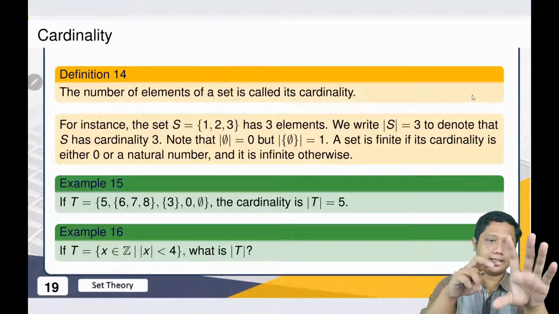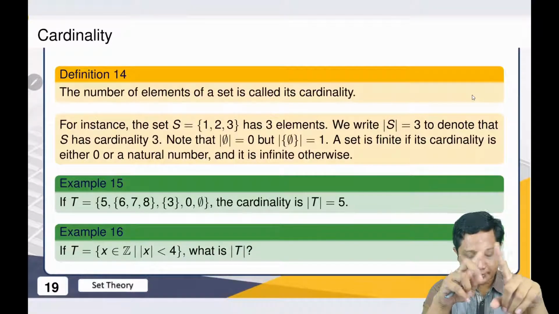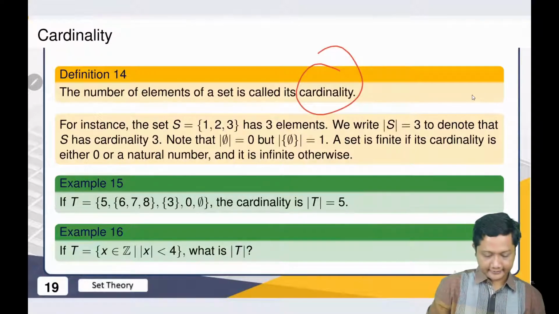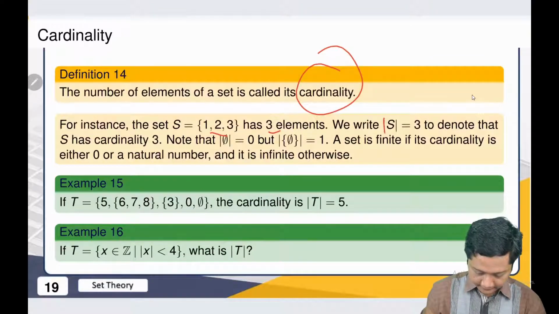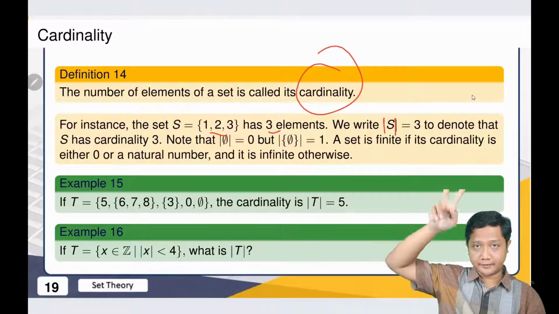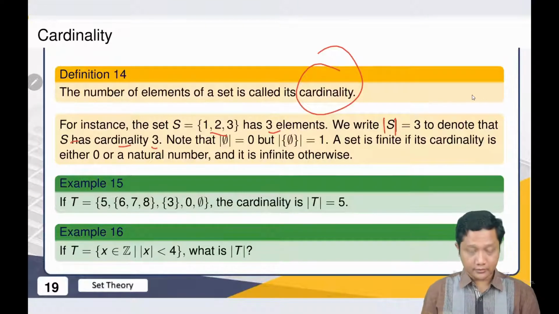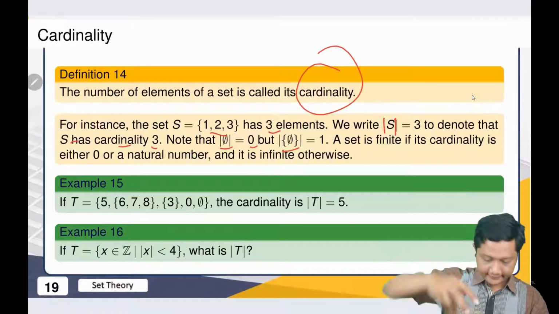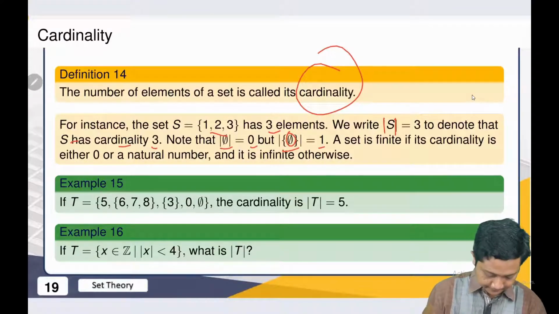And again, we continue our discussion. Then we have the number of elements of a set. We call it the cardinality. For example, this set S has 3 elements. We usually use the symbol of absolute value, so |S| is equal to 3, to denote that S has cardinality of 3. And the cardinality of the empty set, of course, is 0. This one has 1 element, right? So this one is equal to 1.